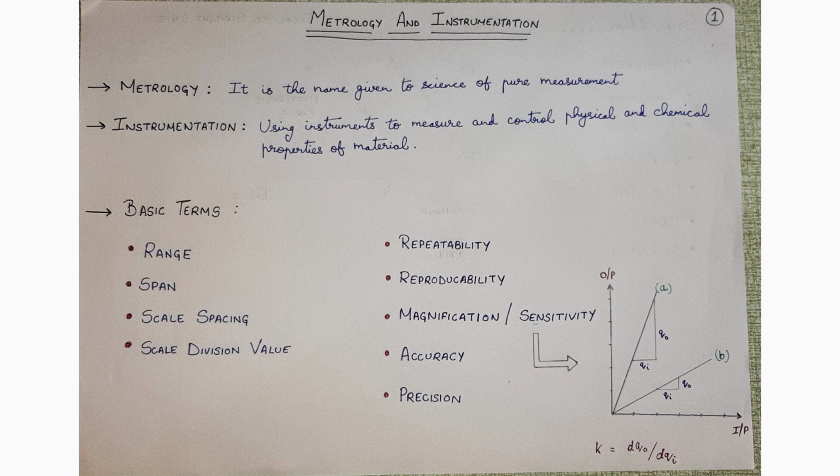The scale spacing. Scale spacing is basically the distance between the axes of two adjacent graduations on the scale, whereas the scale division value is the measured value, that is the value of the distance between the two axes.